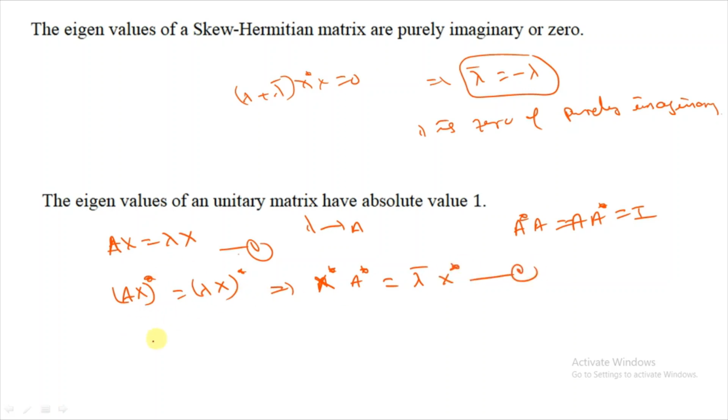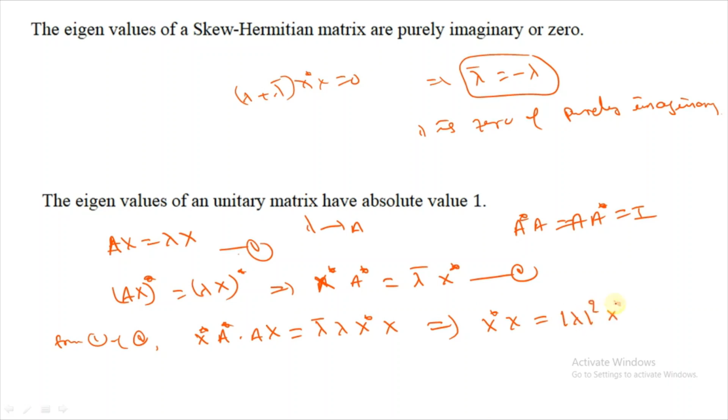Now multiply equations 1 and 2. On the left side we get x star A star A x. On the right side, lambda bar into lambda, x star x. What is A star A? A star A equal to I, identity. So we get x star x equal to lambda bar lambda, which we can write as mod lambda square into x star x.